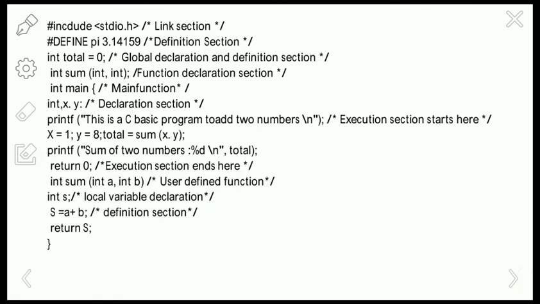In the declaration section, all the variables are declared, and the executable section contains the main code that has to be executed for the program. Suppose I'm running a program for the sum of two numbers. Then in the declaration part we have int x, y, and in the execution part we perform the sum of the two numbers, right?